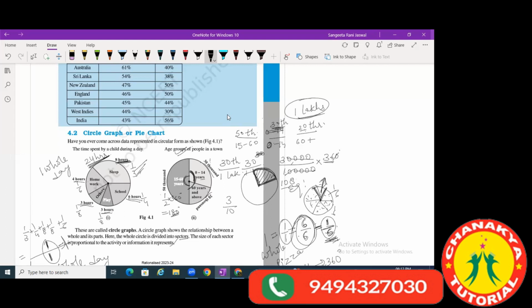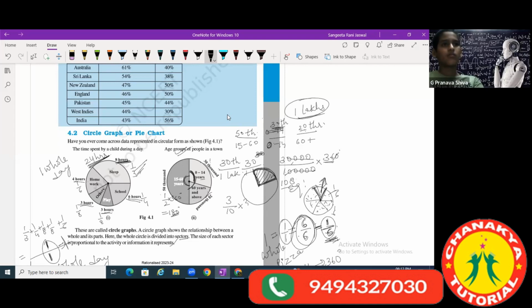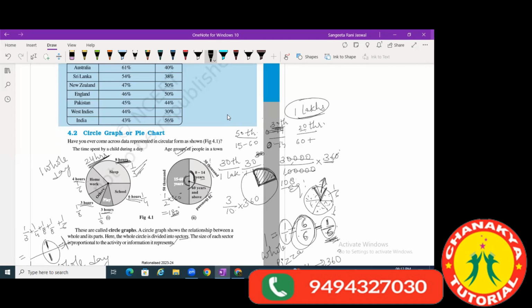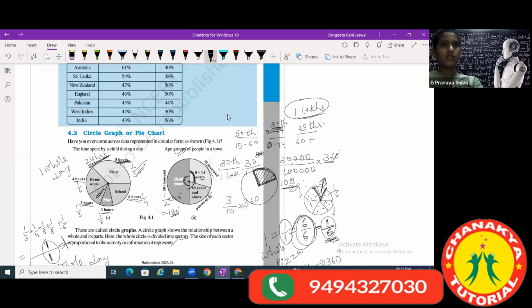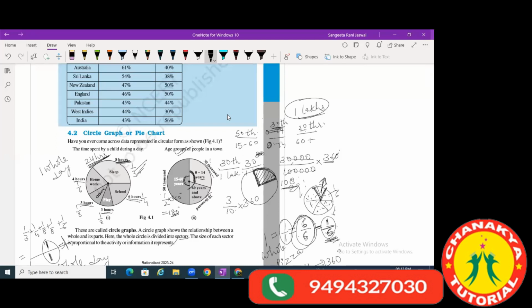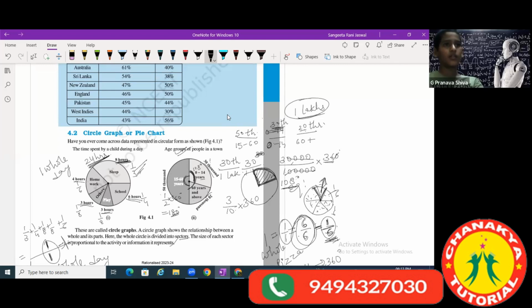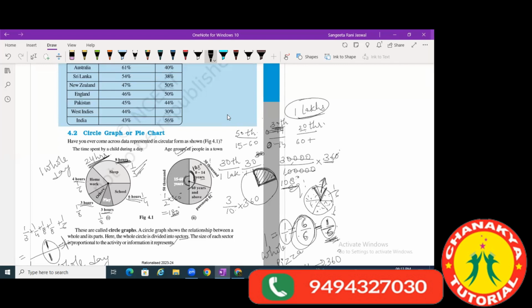Is any zero missing here? Yes, ma'am, 3 by 10 only. So this is 108. We have discussed that only, ma'am. So I must get the central angle here, and that's 108 degrees only. Okay, so this one is correct. It's 108 degrees. You can see the angle is an obtuse angle, slightly greater than a 90-degree angle. It's a 108-degree angle.